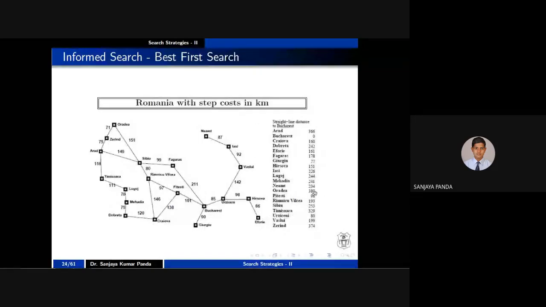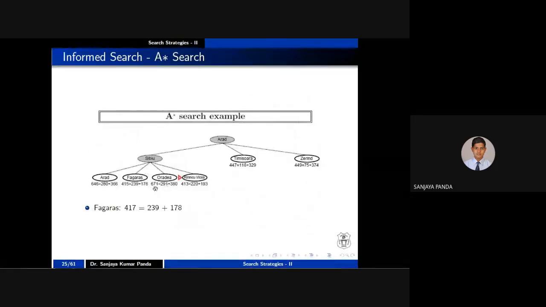So I'm writing here 3. Like that, if you calculate this value, you will get 671. Again, note that this value is written wrongly in the book, the Arabic book. So this value is nothing but 417. So as it is, it is not 176, 178 that I have highlighted here, right?